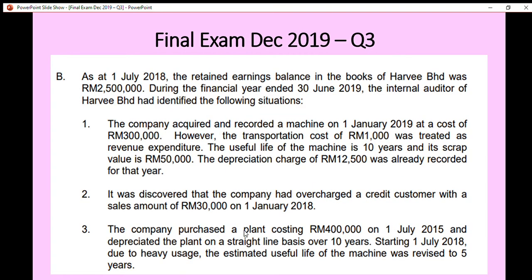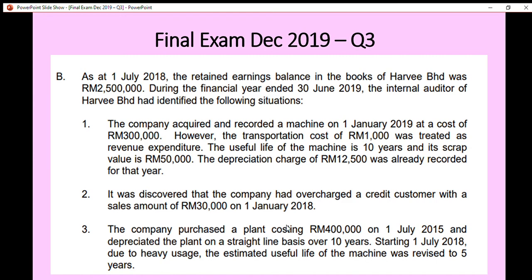Okay, and for situation number 3, we know that it is a prospective adjustment. So we need to calculate the new depreciation expense for the current period. To calculate it, first we have to find out the carrying value of the plant on 1st July 2018, because the revision was made on 1st July 2018.